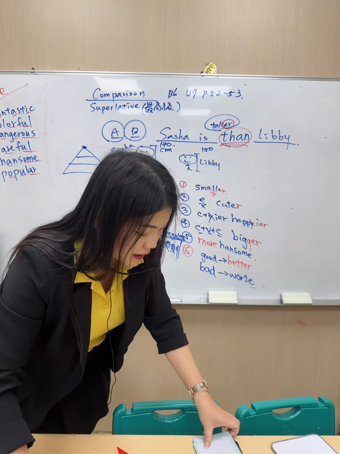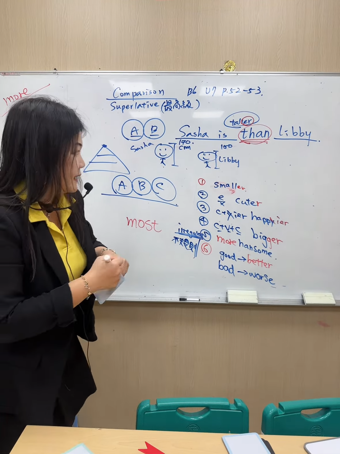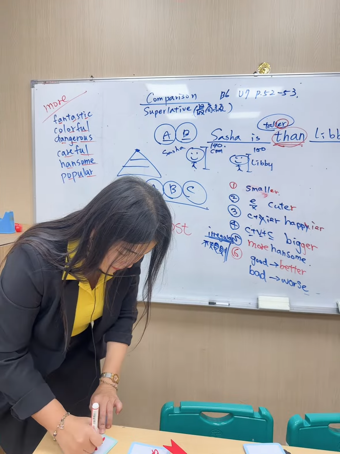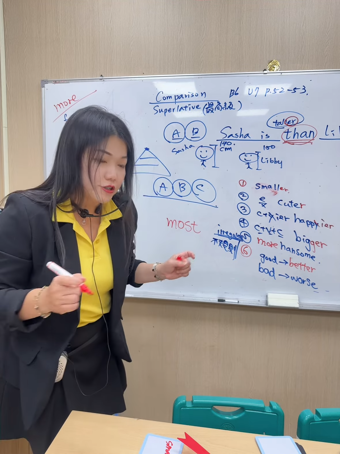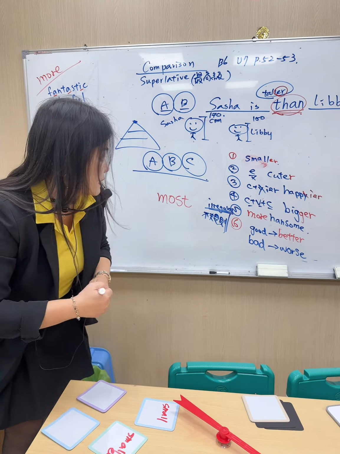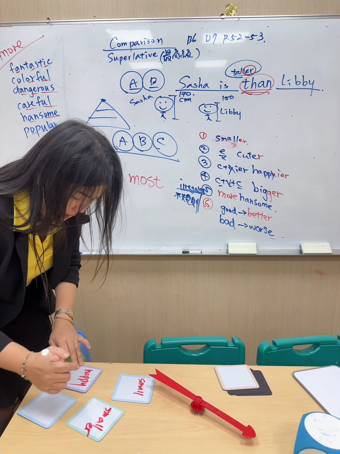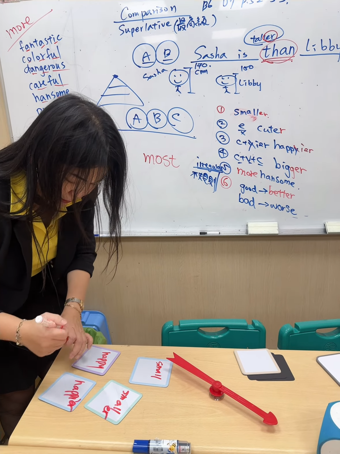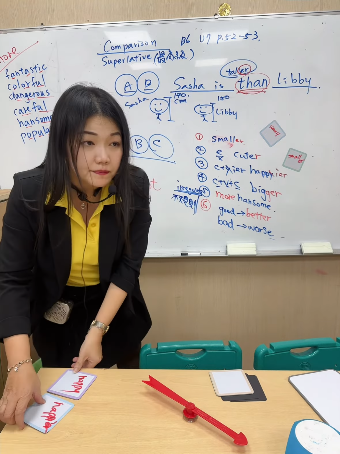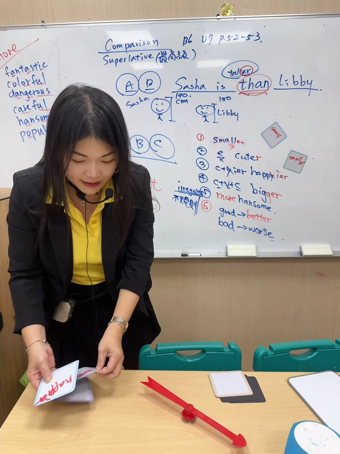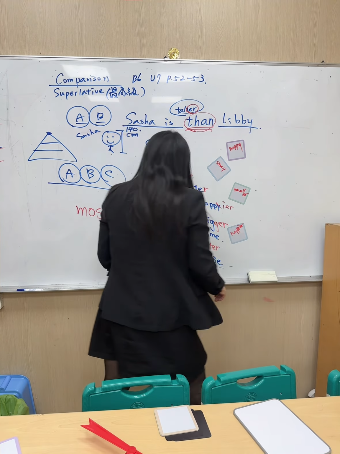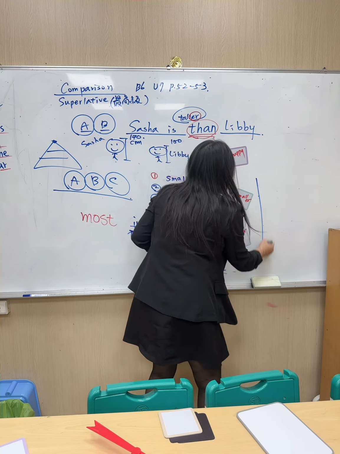Now you can see, if that is a short game, you can have a matching game. So small, then smaller. They need to match, okay? Maybe you can have two or even more. So maybe you can have happy, then happier. So that is the matching. Maybe you can mix them up, or even ask them to choose. Then you draw the two lines. So students, maybe you can try to draw the two lines.